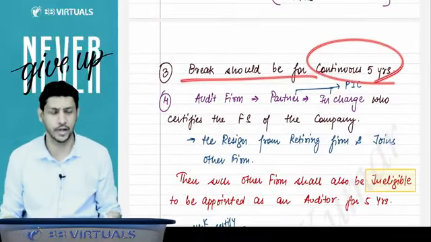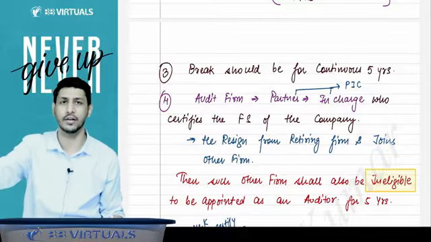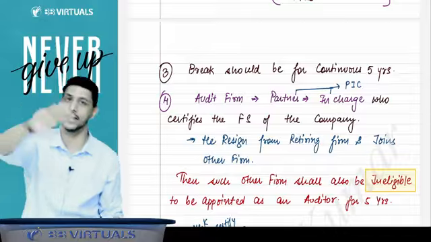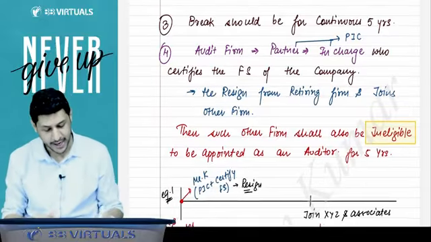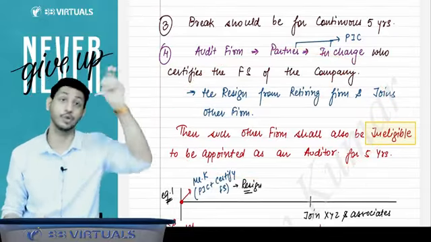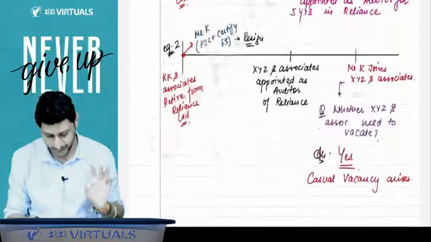And the break should be for a continuous period of 5 years. It is not like you do a cooling period for 2 years, then do the audit, then 2 years again. No, it's not like that. And the person in charge point, I have already told you earlier with the common partner point.